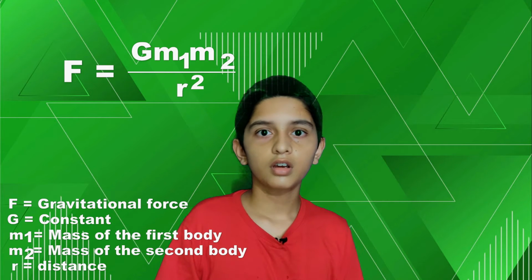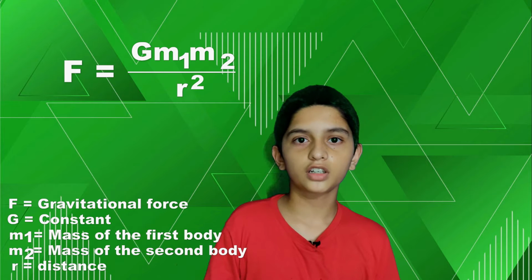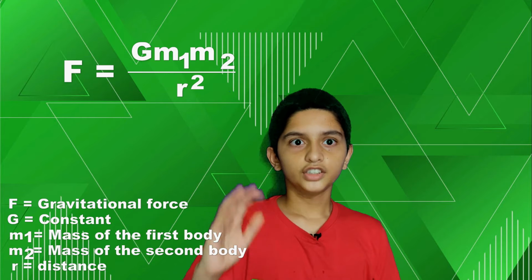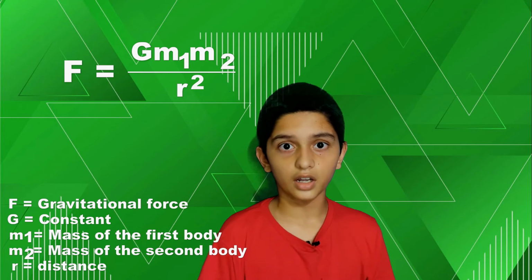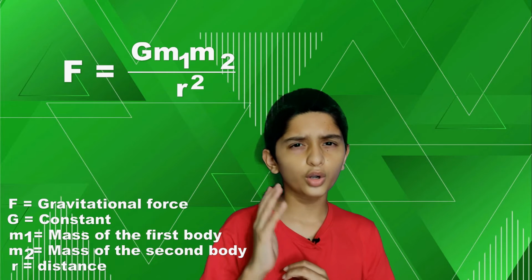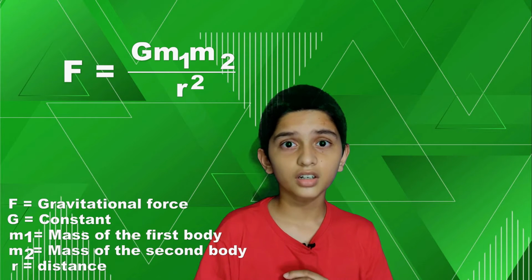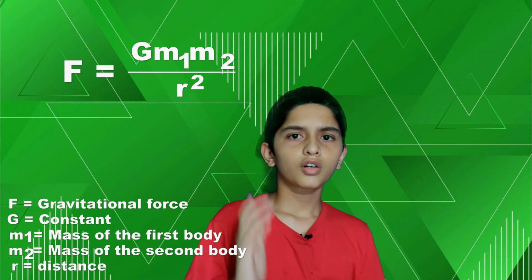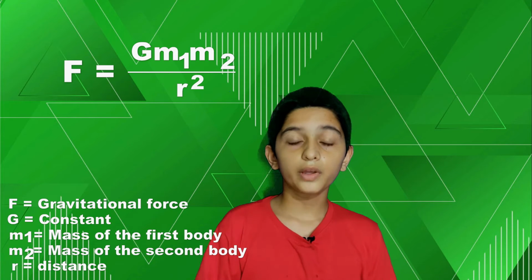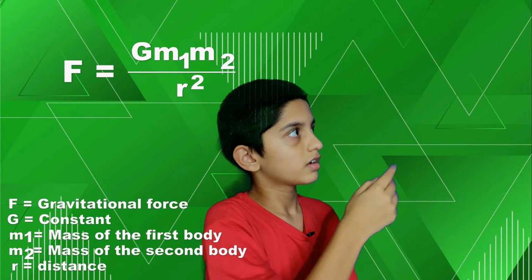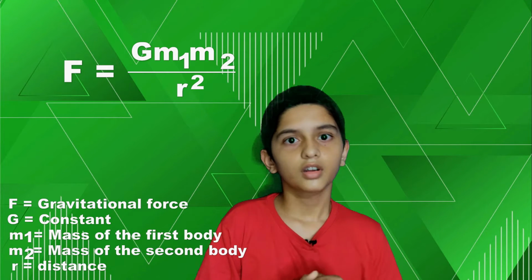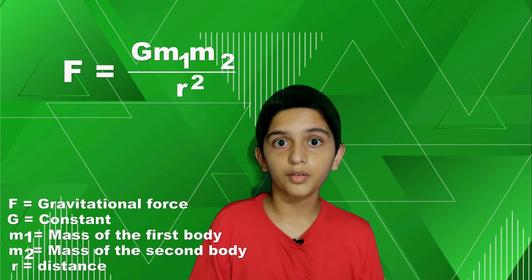R is the distance, m1 is the mass of the first object, m2 is the mass of the second object, and G, what is G here? Capital G. It is a constant. Well, what do you mean by constant? Constant is like one value which remains the same everywhere. You go to the sun, you go to the moon, and you go to Neptune. Wherever you go, it will be the same.